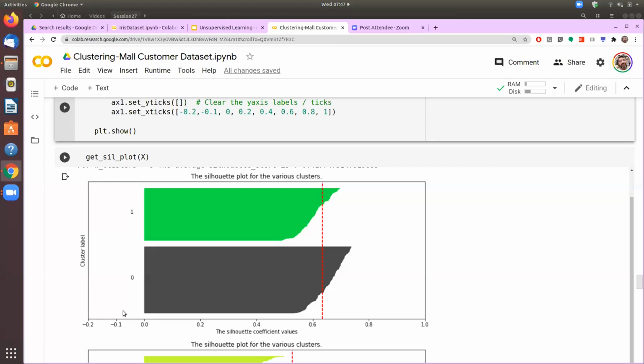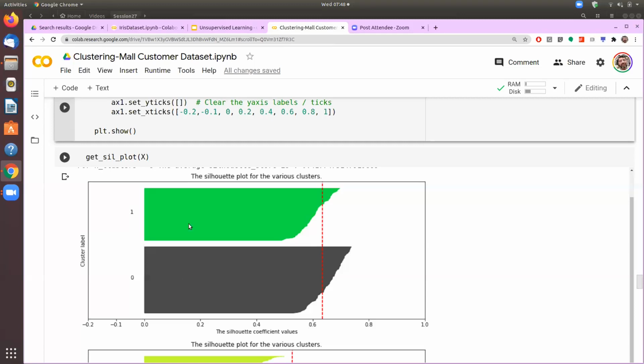And what does it mean? It means that there are certain elements in the cluster which are closer to the other cluster compared to the elements of their own cluster. That means there is actually misclassification happening. So if that happens, there would be a few things which would go into the negative territory. So these are the three things to be seen, based on which we'll judge whether we should go for two clusters or three clusters or nine clusters.